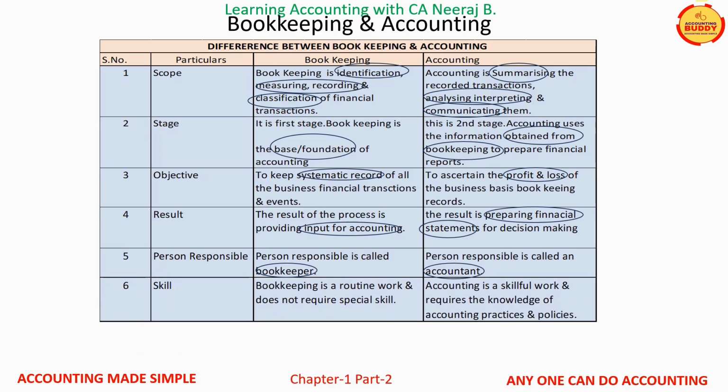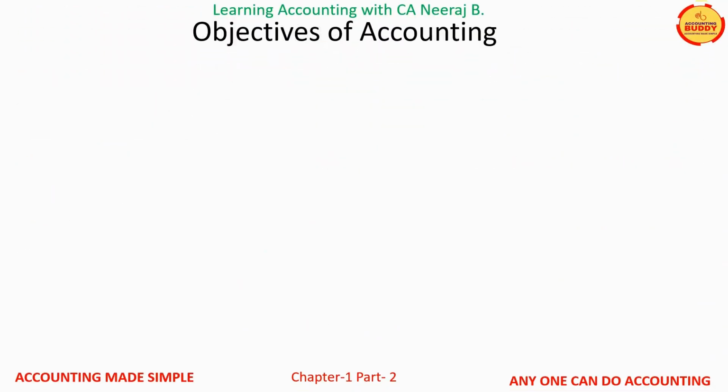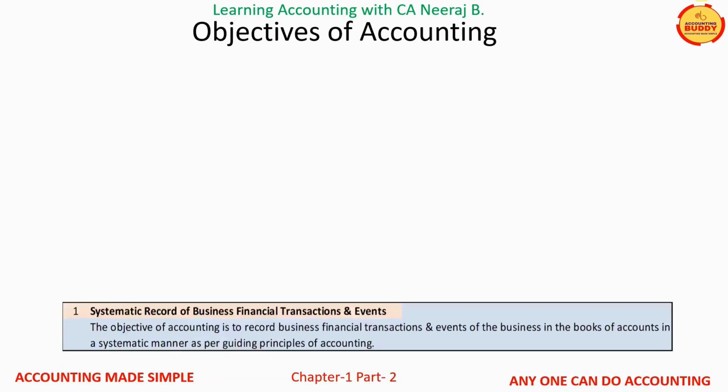Sixth, bookkeeping is comparatively routine work, while accounting work requires a knowledge of accounting practices and rules. Seventh, bookkeeping process is common across all the businesses, while the financial analysis may vary from business to business. The objective of accounting have been discussed in the previous slides at several places. In this slide, we have summarized the accounting objectives at one place for better understanding.